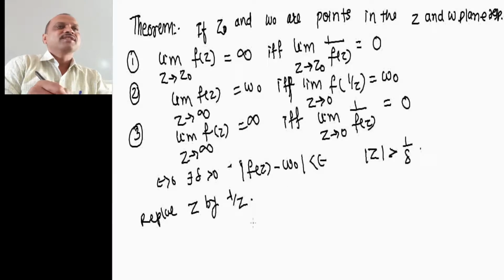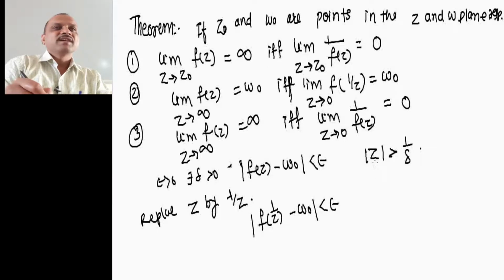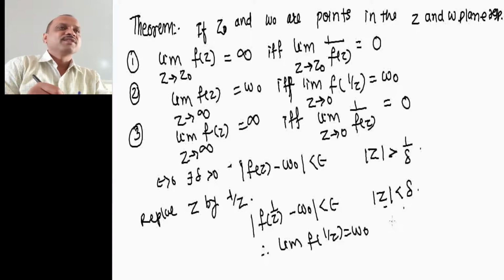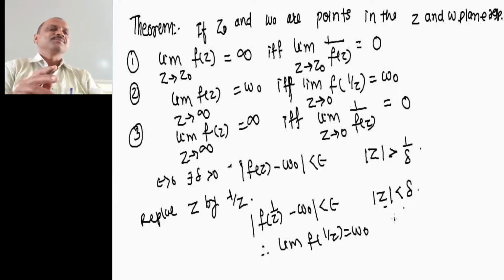Mod of f of 1 divided by z minus w0 is less than epsilon, and here 1 divided by z greater than 1 divided by delta means mod z is less than delta. We are replacing, so here z tends to 0, and this implies that the limit of f of 1 divided by z equals w0 whenever z tends to 0.